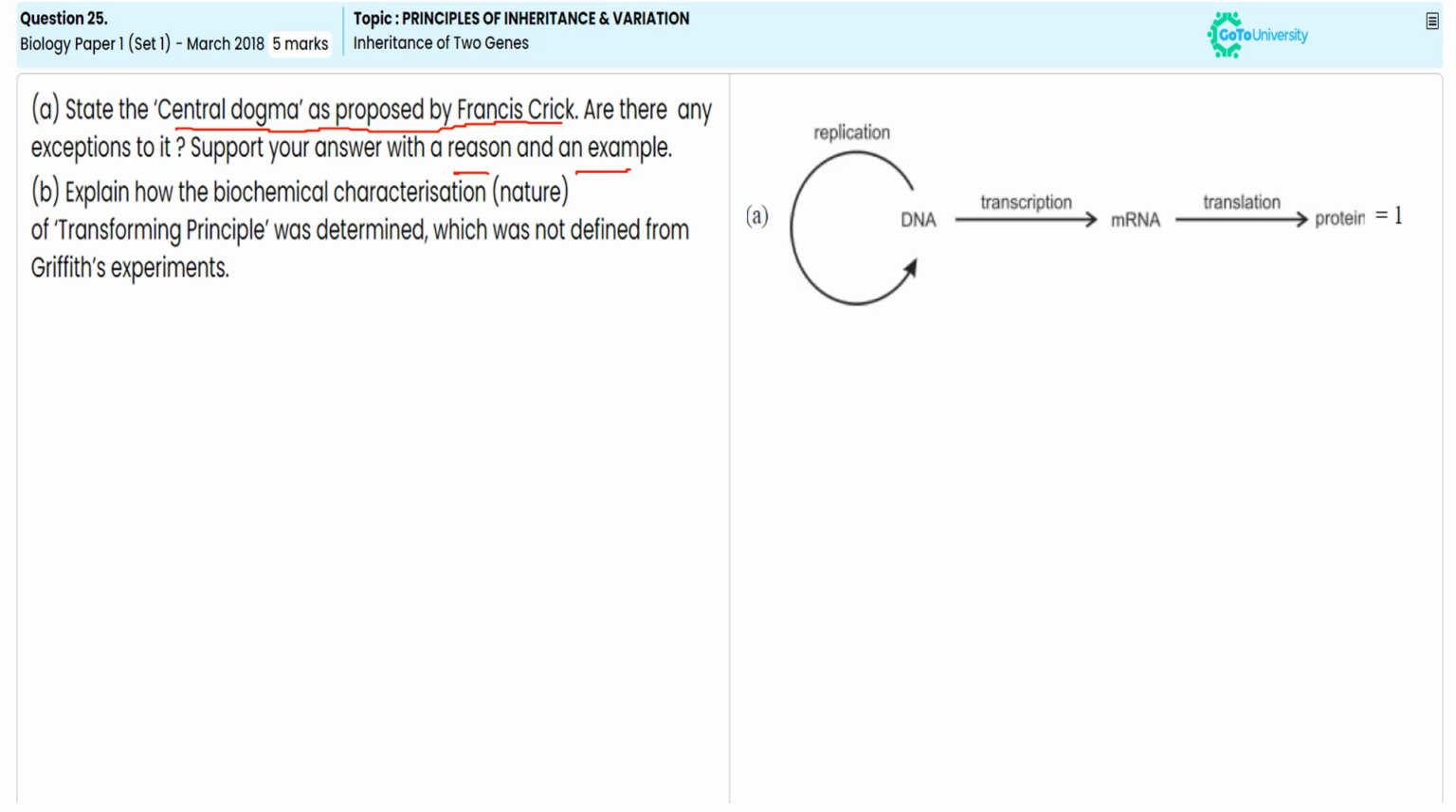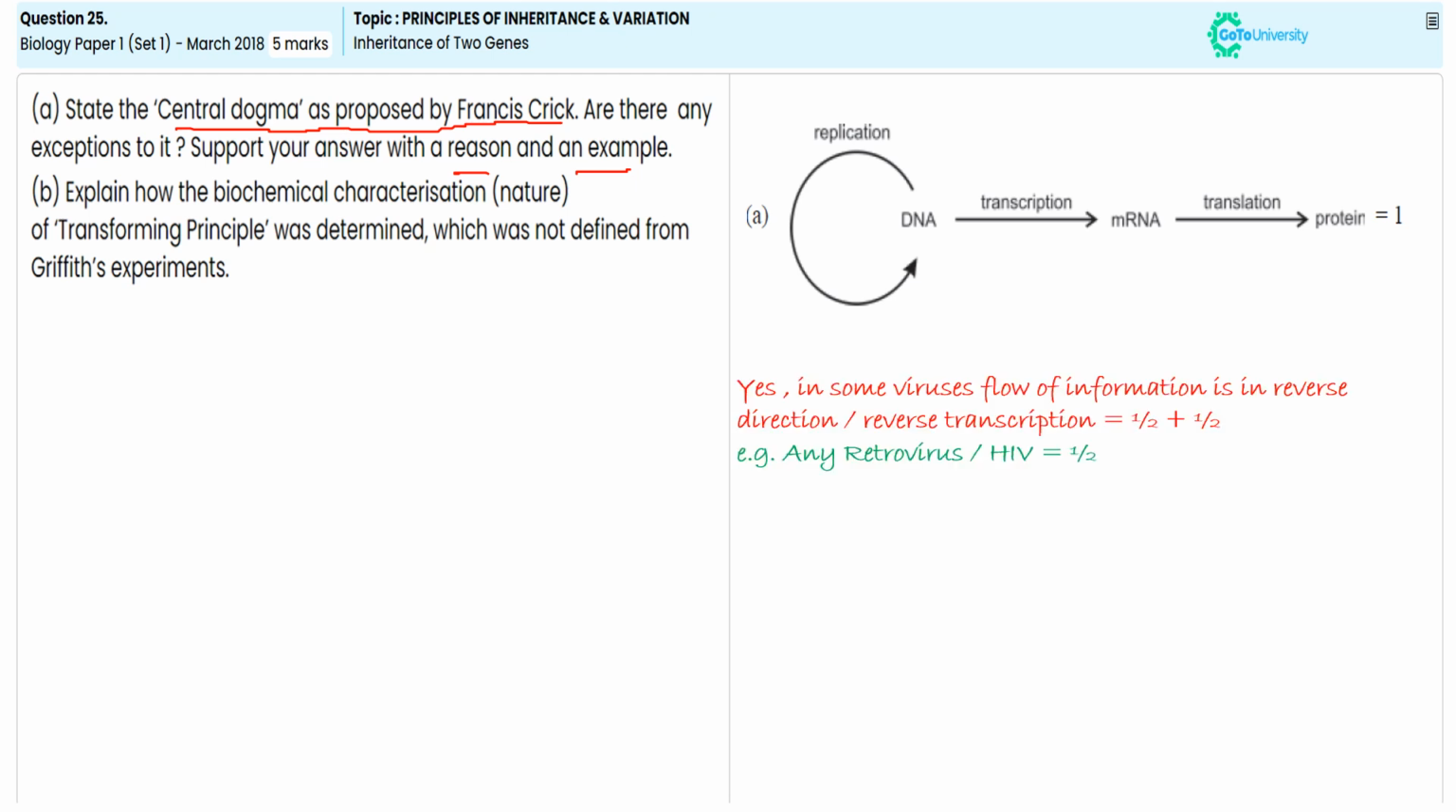For mentioning the exception: yes, in some viruses there is a reverse transfer of genetic information because the reverse transcriptase enzyme carries out the reverse transcription process. In this process, DNA is formed from RNA. For this mention, you will get another 1 mark. With the example of the HIV virus or retrovirus, you will get 1.5 marks.